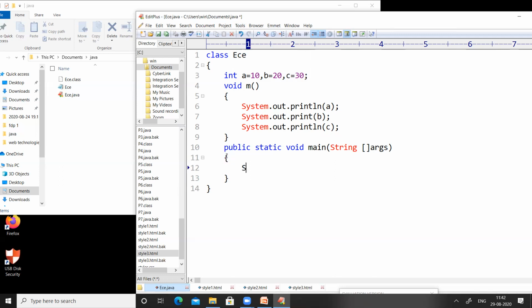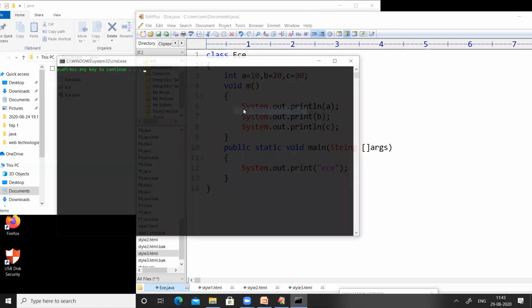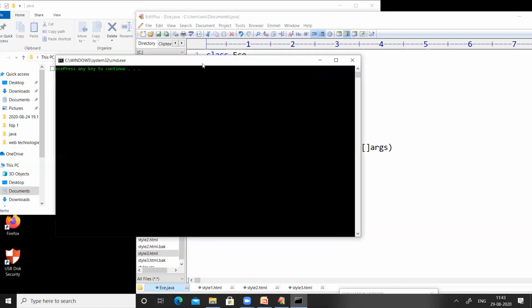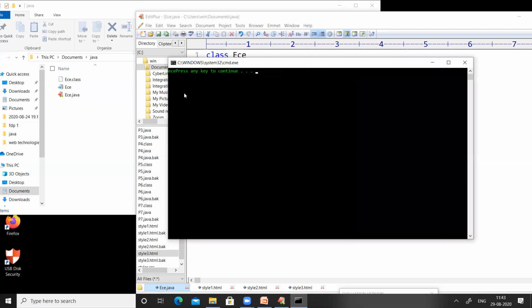For example, if I want to write your branch name, if I want to display your branch name on the output screen, I can write System.out.println("ECE"). Now save the code, compile the program, compiled successfully. Now run the program. So this particular output is showing ECE as output.